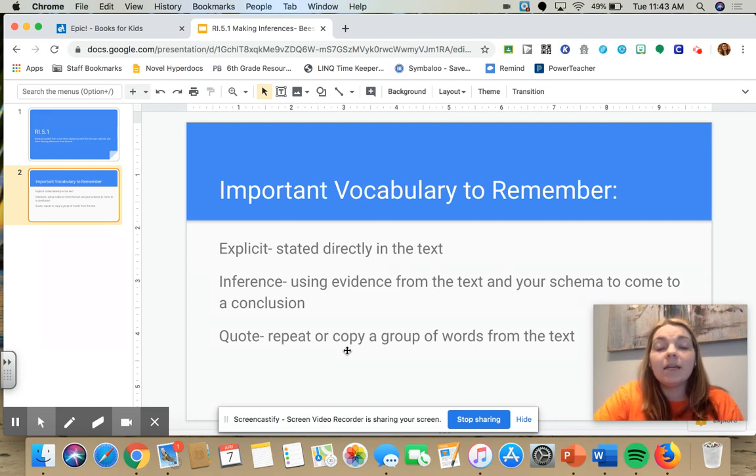Explicit means it is stated directly in the text, so it is what the author says. If you have to make an inference, you use evidence from the text and your schema to come up with a conclusion. And remember what that word schema means. That's your background information. Okay, it's what you already know. And then a quote is to repeat or copy a group of words from the text. Okay, so if you want to quote something explicitly from the text, you would just copy what the author said and make sure you give credit to the author.